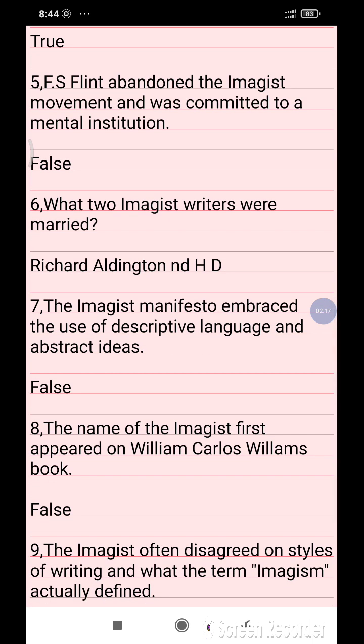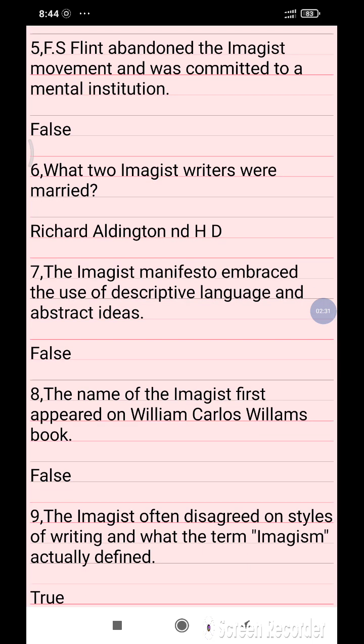So, what two Imagist writers were married? Richard Aldington and H.D. The Imagist manifesto embraced the use of descriptive language and abstract ideas.